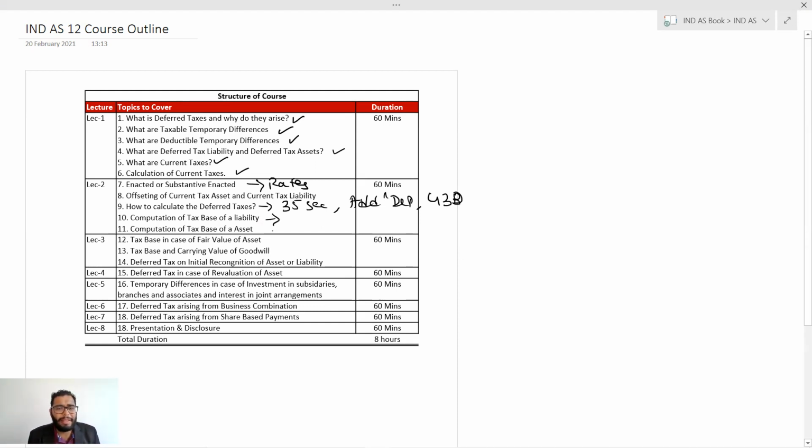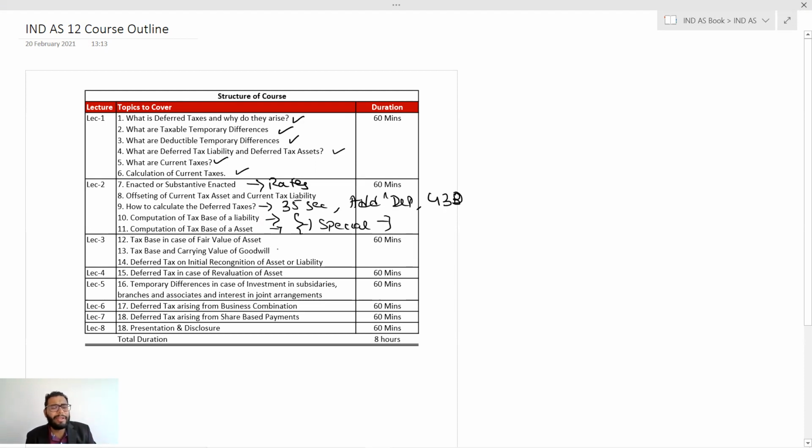Then computation of tax base and tax liability and asset. Again, these are the special considerations. Here, our focus will be on those expenses which are disallowed by the Income Tax Act. What will be their effect? And we will discuss liability by liability and asset by asset, their tax basis and their carrying value.